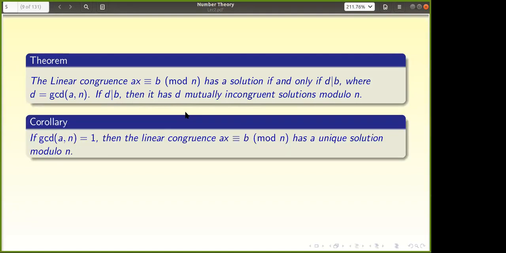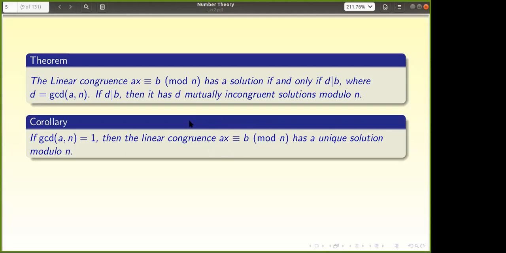Okay. In particular, if GCD of a comma n equals 1, then Ax congruent to b mod n has a unique solution. Why does it have a unique solution? You are not only telling that it has a solution, we are telling unique solution. Why? Why does it have a solution first? If you look at the above theorem, the GCD of a comma n, d, has to divide b. Now GCD of a comma n is 1, given. So 1 anyhow divides b. So there is no problem with the solution.